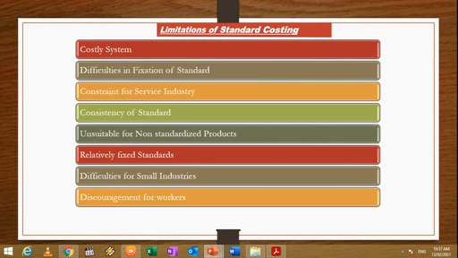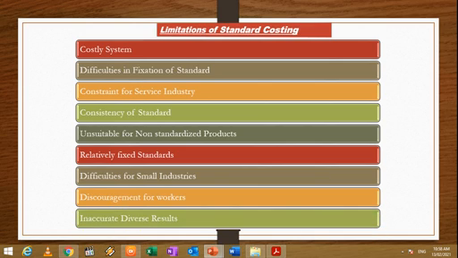Discouragement for workers. Sometimes the employees and workers are discouraged when the standards are fixed at a high level. The unreal high standards may adversely affect the morale of the worker rather than working as an incentive for better efficiency. And the last point is inaccurate results. Inaccurate and unreliable standards cause misleading results and thus may not enjoy the confidence of the users of this system.